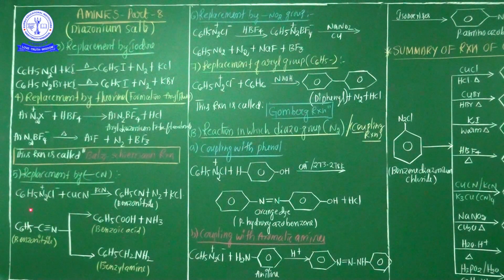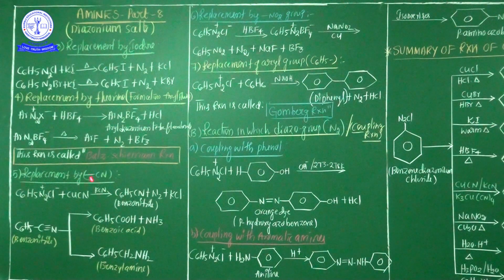So see here once again, this is a benzene diazonium chloride solution. Its treatment with cuprous cyanide in the presence of dissolved aqueous potassium cyanide, that is CuCN and KCN, or with aqueous potassium cyanide in the presence of copper powder, forms benzonitrile.